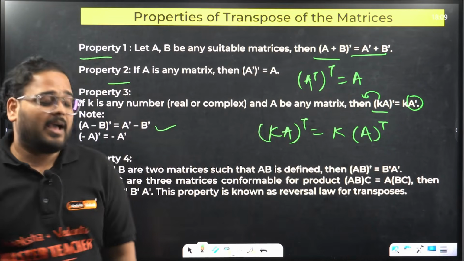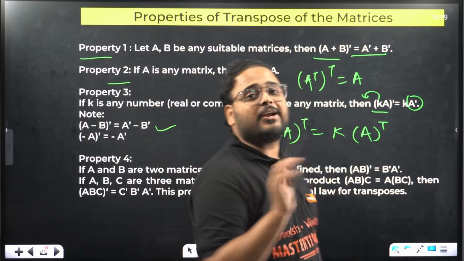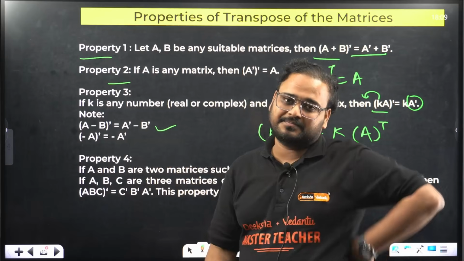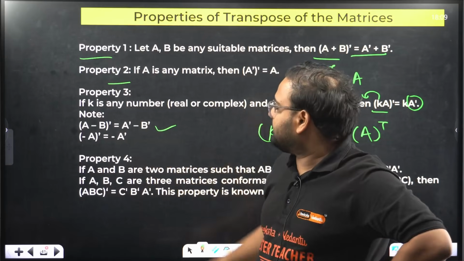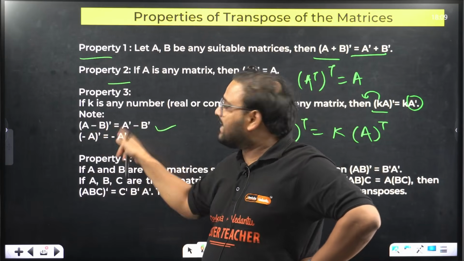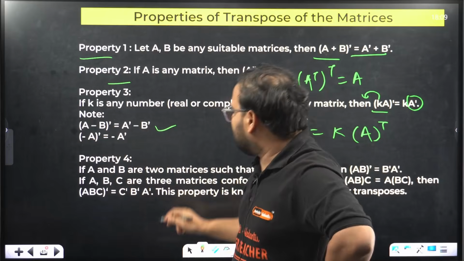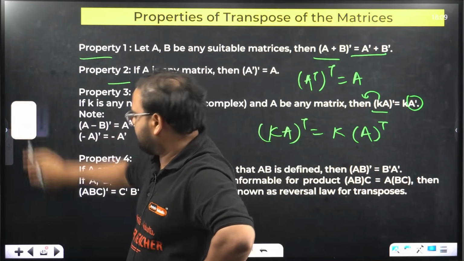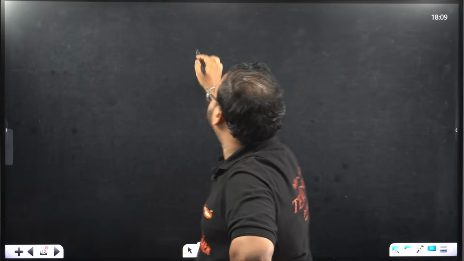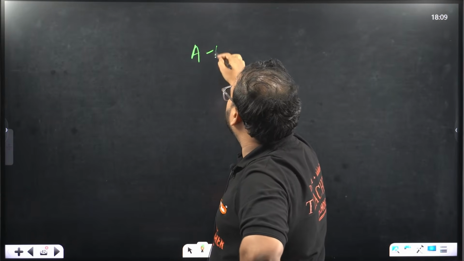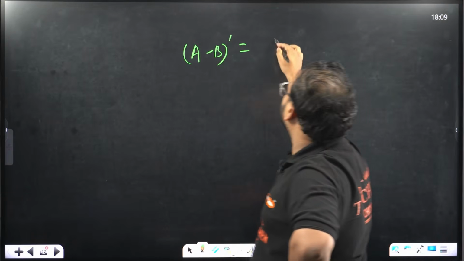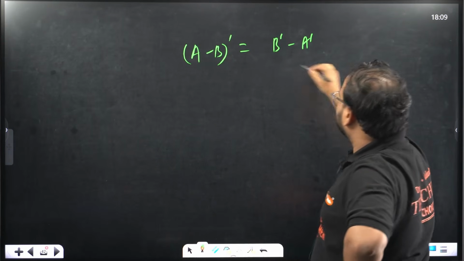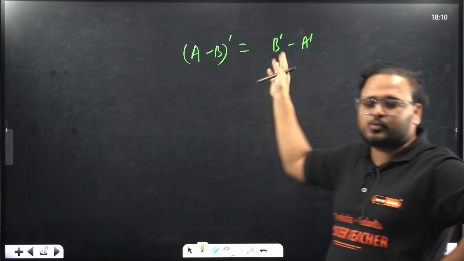If you have not seen your PYQ, let me tell you honestly, this question has been asked in your KCET. They asked: A minus B transpose is equal to B transpose minus A transpose. Is it true or false? Choose the incorrect option.